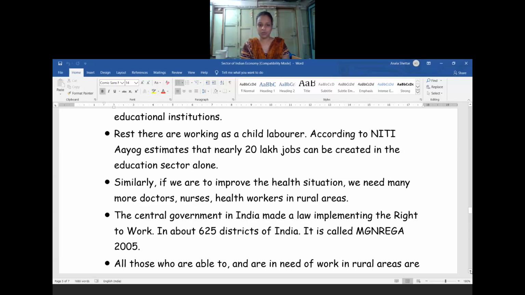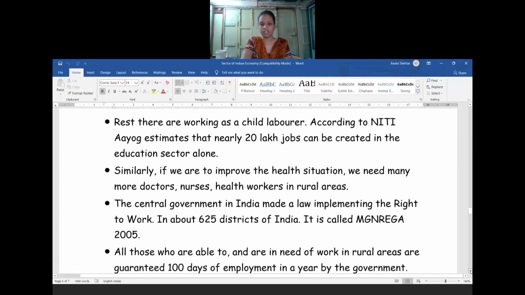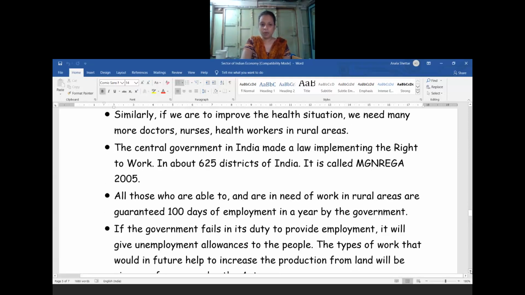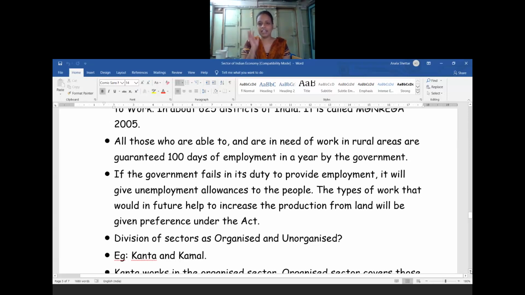According to that right to work, about 625 districts in our country came under this act. All the people in the rural areas who are able and in need of work, the government will provide 100 days of guaranteed employment yearly. Year by year, they will give guaranteed employment, 100 days of work, and wages will be paid. All those who are able to work and need work in the rural areas are guaranteed.